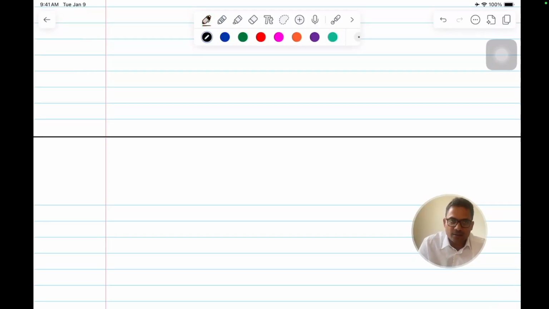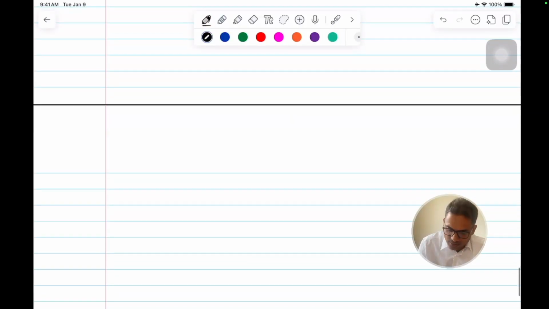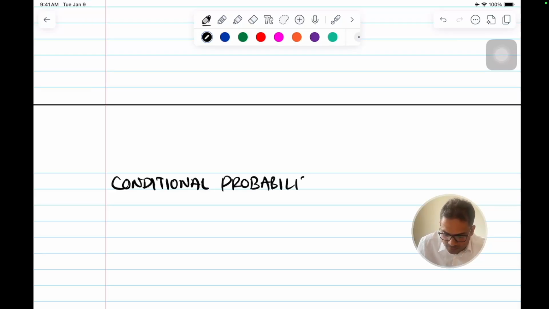Let's discuss conditional probability. So what is conditional probability? You must have heard a lot about this. If I define it, we say that it is the likelihood of an event A occurring given that another event B has already happened.